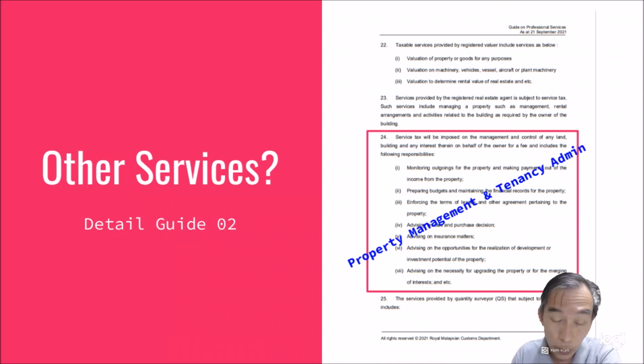So if you, an estate agency firm, are handling tenancy administration, you have a separate contract and you are charging your service for providing tenancy administration. So therefore you have to understand this Sales and Service Tax Act, or in this case Service Tax Act 2018, as in how you are going to claim your service as well as all the outgoings.